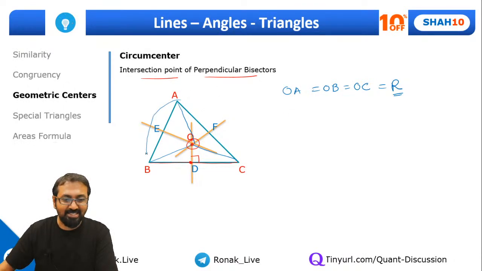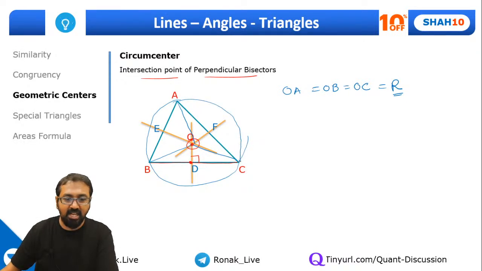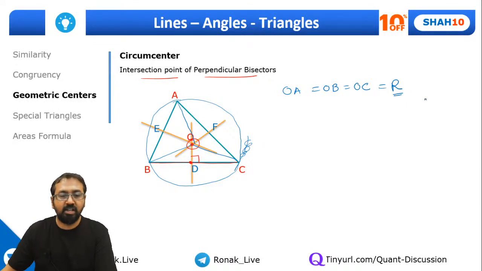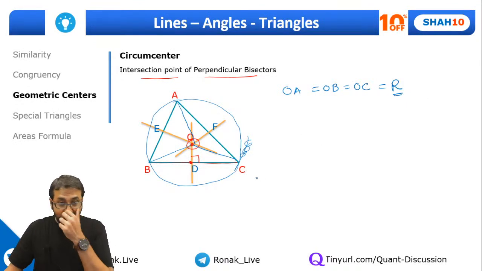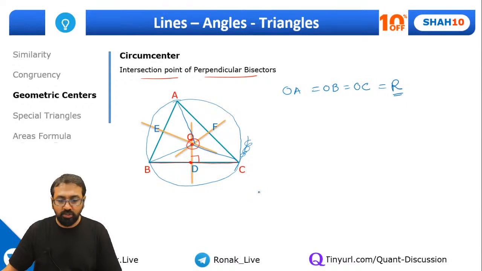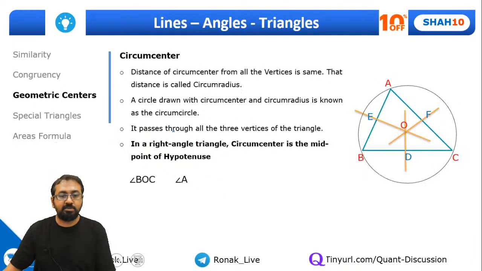So yes, the circle will be something like this, a nice beautiful looking circle. So this is nothing but the circumcircle, and this R is the circumradius, right? So I hope you have understood this part. Fine guys, so let's go to the next part. You have understood what is the circumcenter and what is the circumradius. This is that circumradius, by the way.